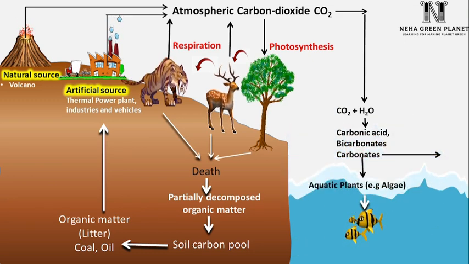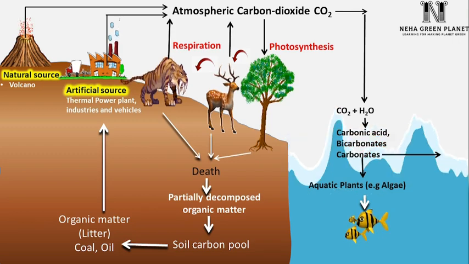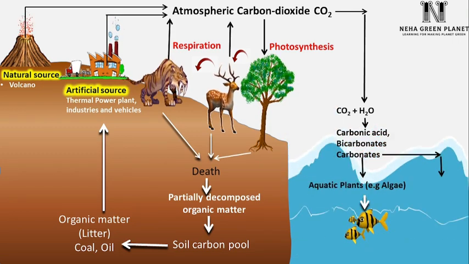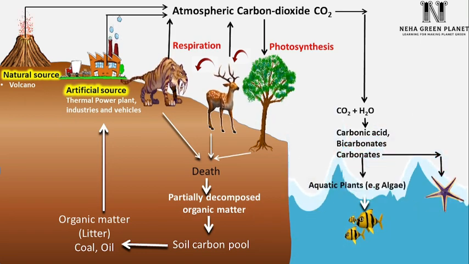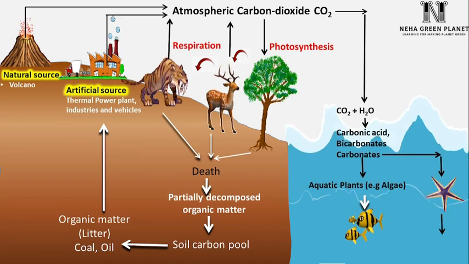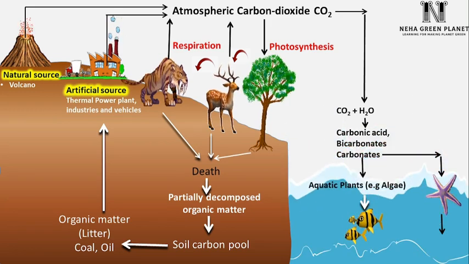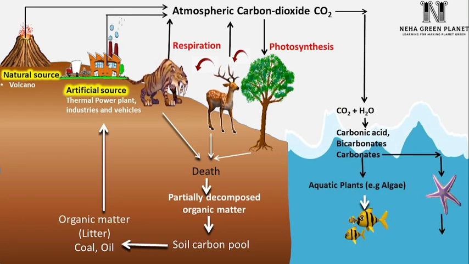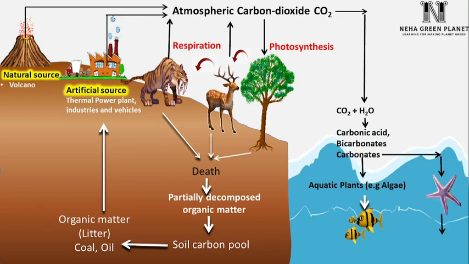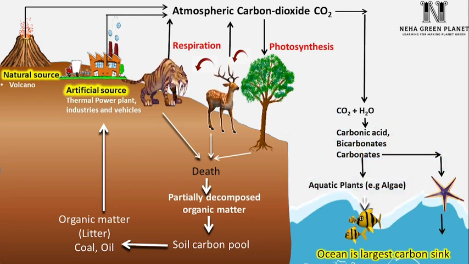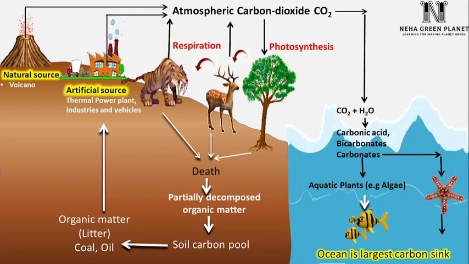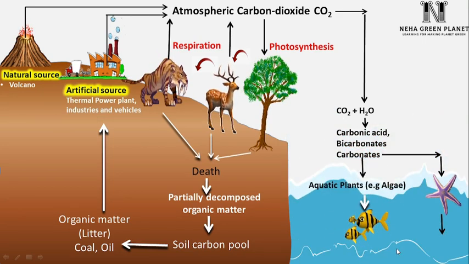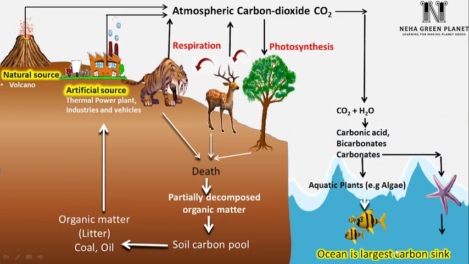Carbonates and bicarbonates are also important constituents in the formation of shells or hard parts of corals and fish. After the death of marine organisms, carbonates are again deposited at the bottom of the ocean. In fact, the amount of carbonates released after the death and decay of aquatic and marine plants or animals is so high that the main carbon sink is considered to be the ocean. So the ocean is the largest carbon sink for the carbon cycle. This is how the carbon cycle operates.